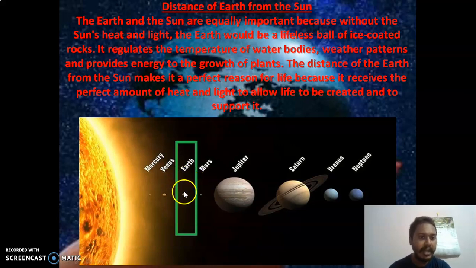The distance of the earth from the sun makes it a perfect reason for life, because it receives the perfect amount of heat and light to allow life to be created and to support it. So I hope you have understood. This is one of the most important points whenever it is asked why life is possible on Earth. One of the reasons is the distance of Earth from the sun, the perfect distance that gives all the right parameters for the survival of life on Earth.